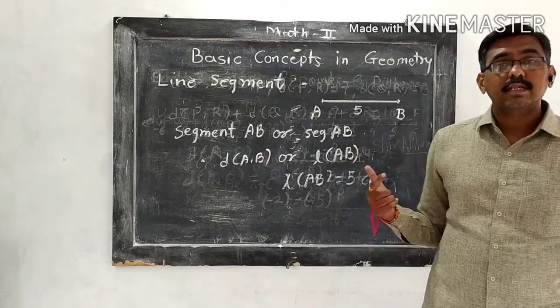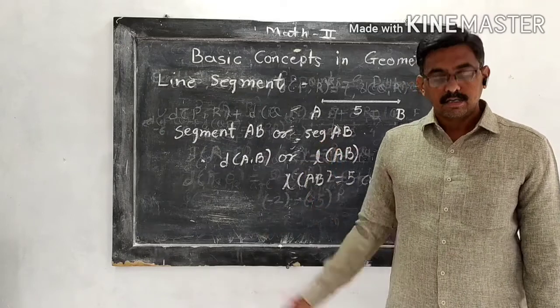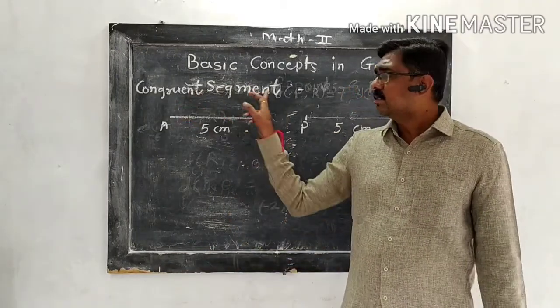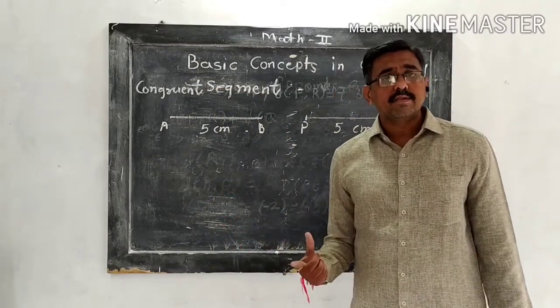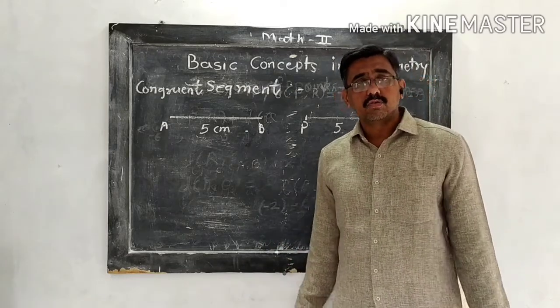Today, we have to discuss the properties related with the line segments. Now, first of all, we have to discuss the congruent segment. If the lengths of the two segments are equal, then we can say that the given two segments are congruent.